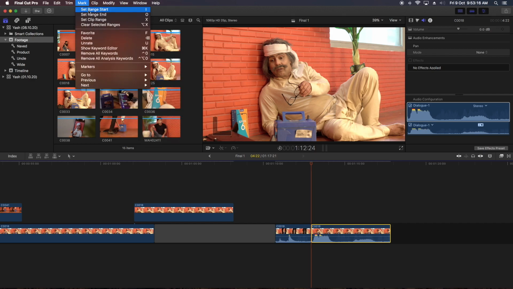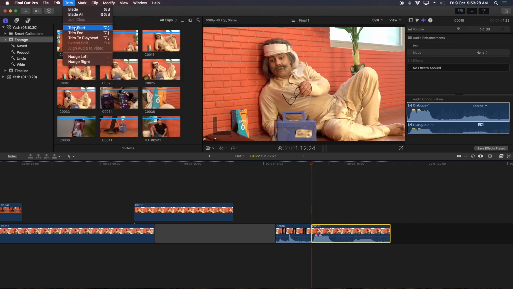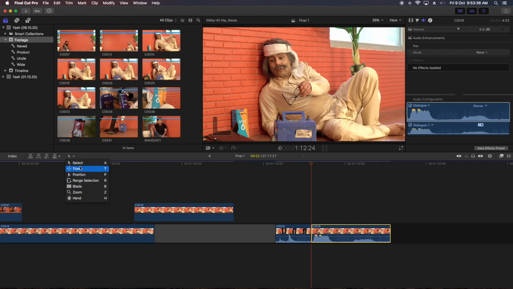That is basically marking a range, or editing or removing the range. Go to range start, go to range end, previous frames. Here you will find each and every in mark, trim start, trim end. So no tool can perform this edit, because it's not a tool, it's a command.